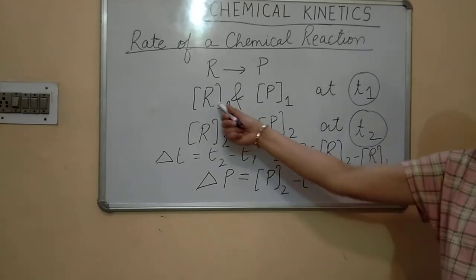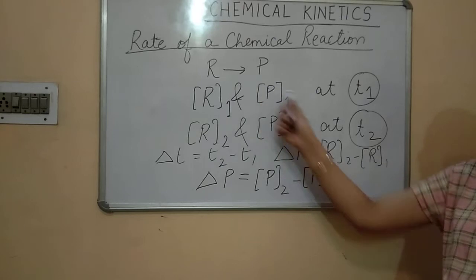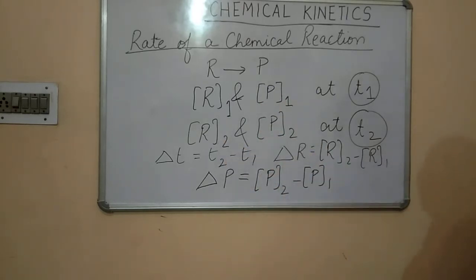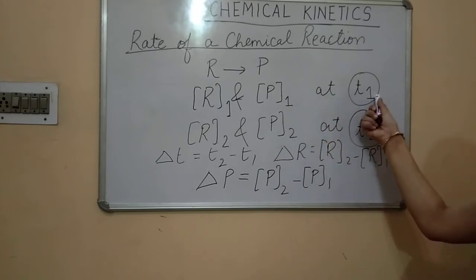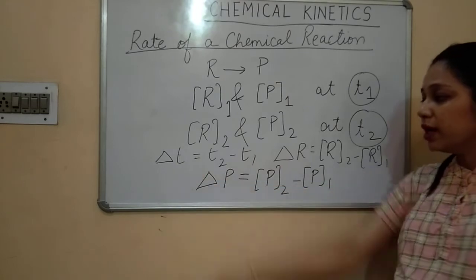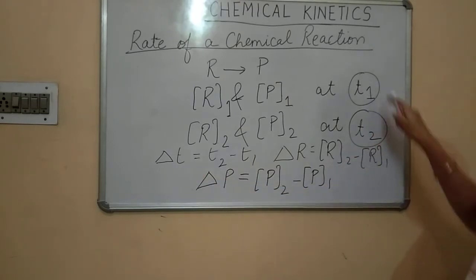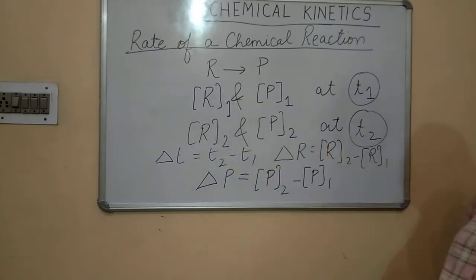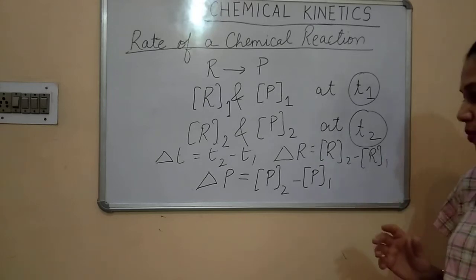So these two were the initial concentration of reactant and product. These are the final concentration of reactant and product. These are at time T1 and these are at time T2. So what will be the change in time? Delta T will be T2 minus T1. What will be the change in concentration of reactant? R2 minus R1. And what will be the change in concentration of product? P2 minus P1.